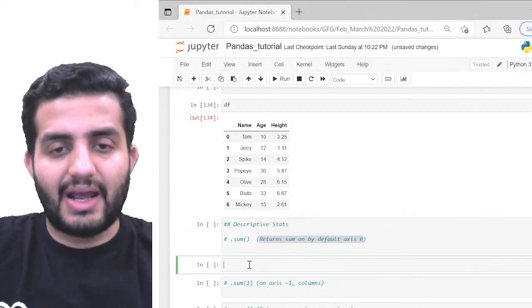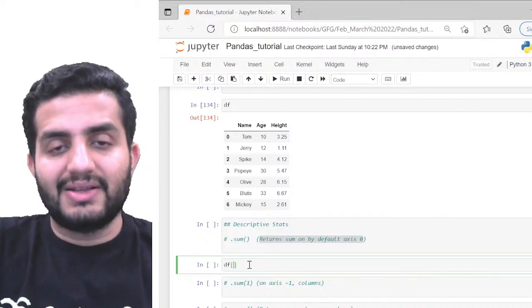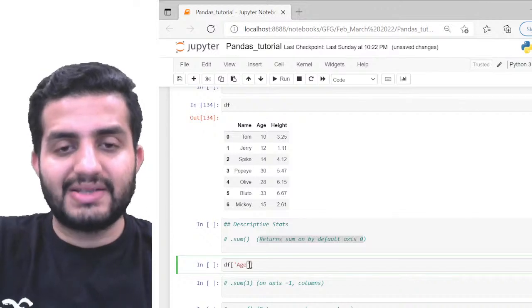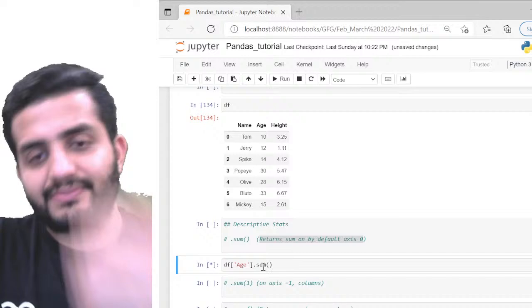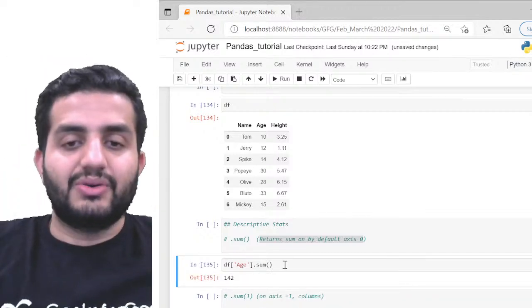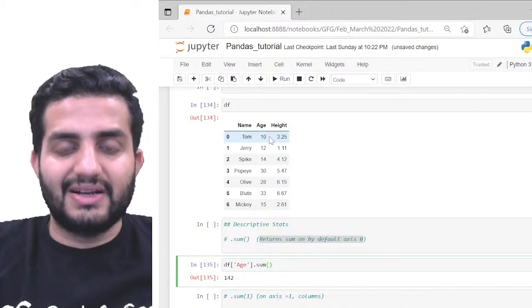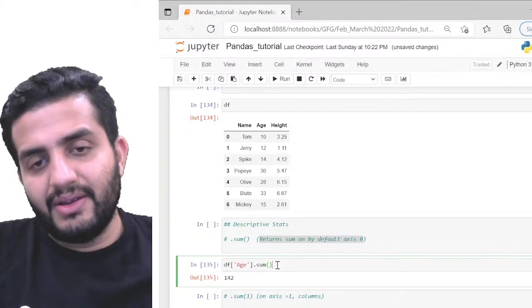For example, I have df and I want the sum of age, so I pass df of age, and then pass sum like this. Then I'll get 142. So basically it is giving me the addition of all of my ages, right?